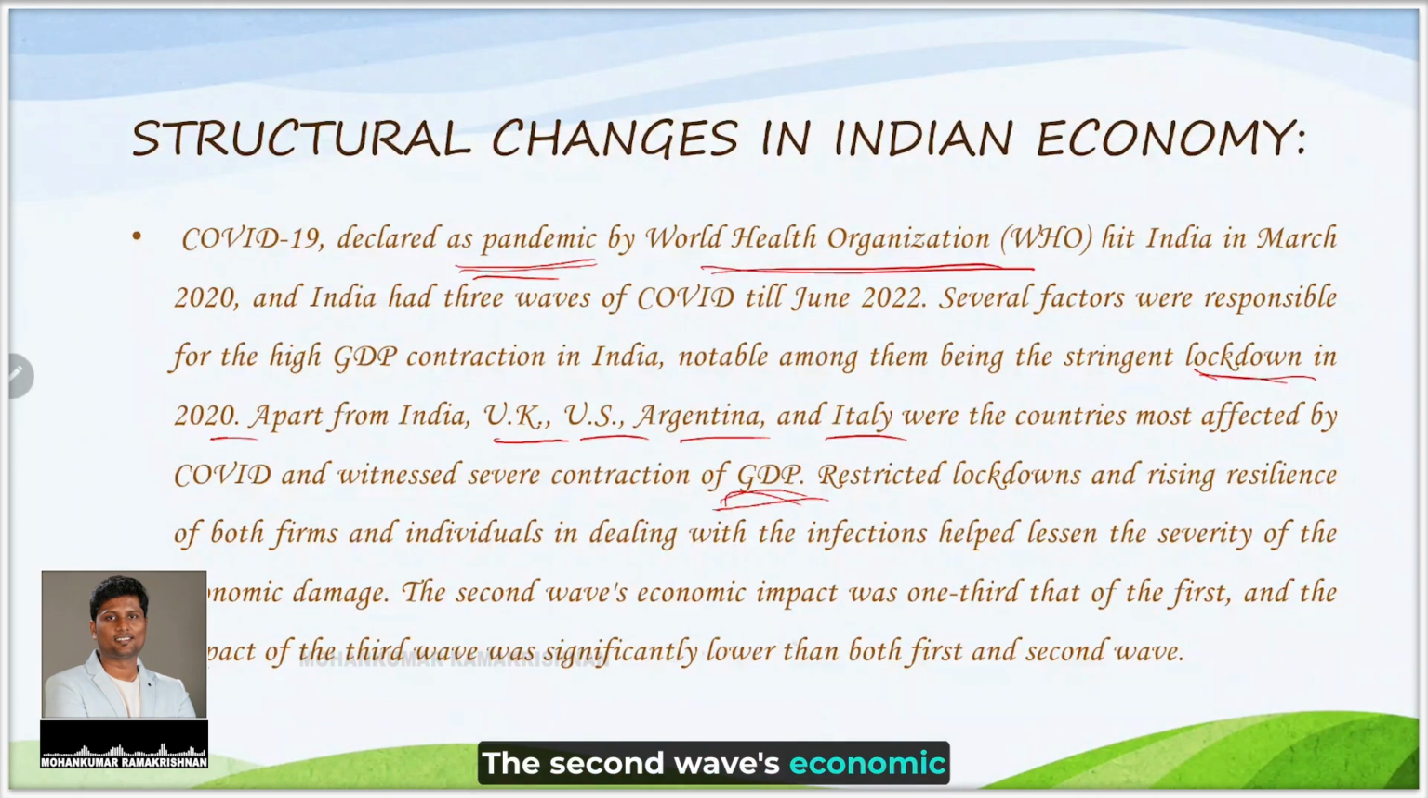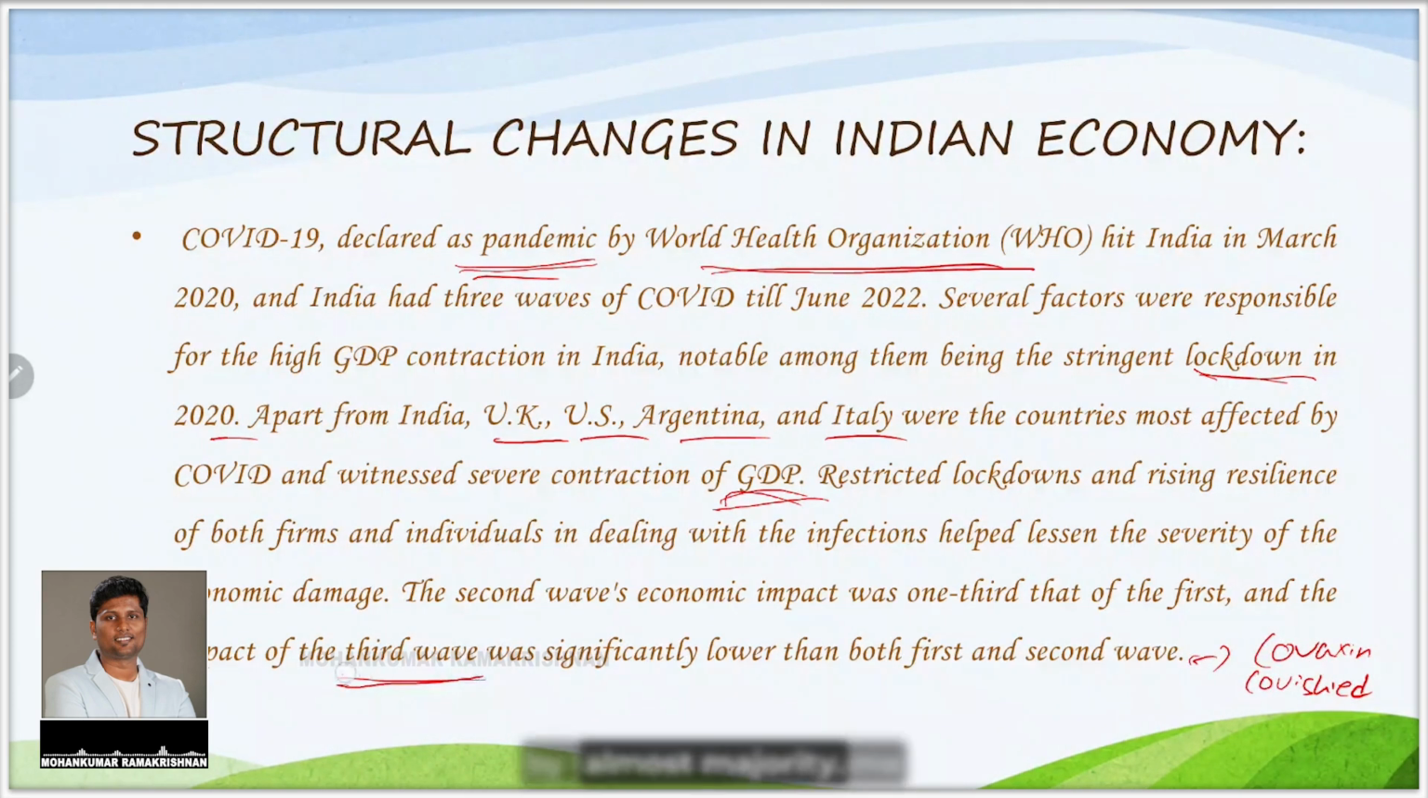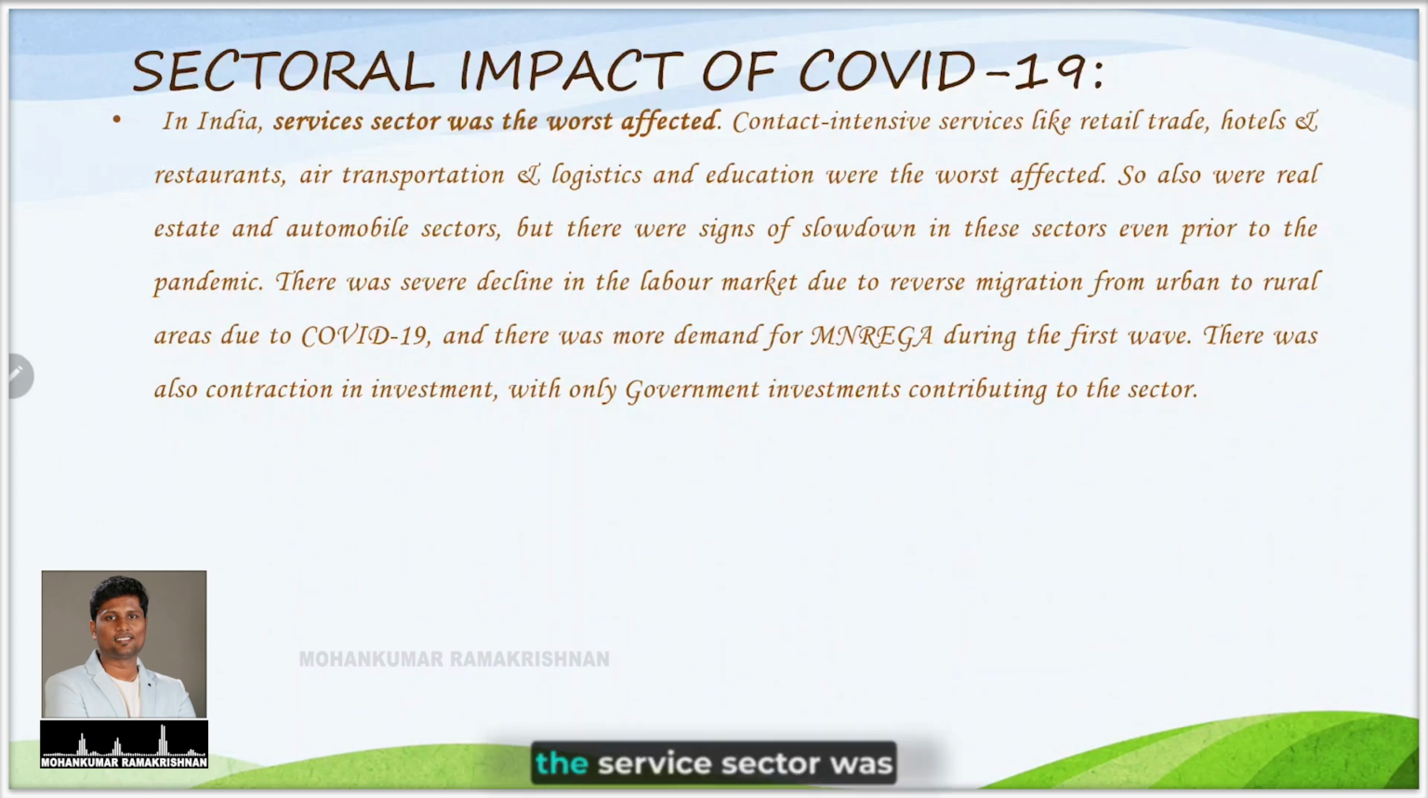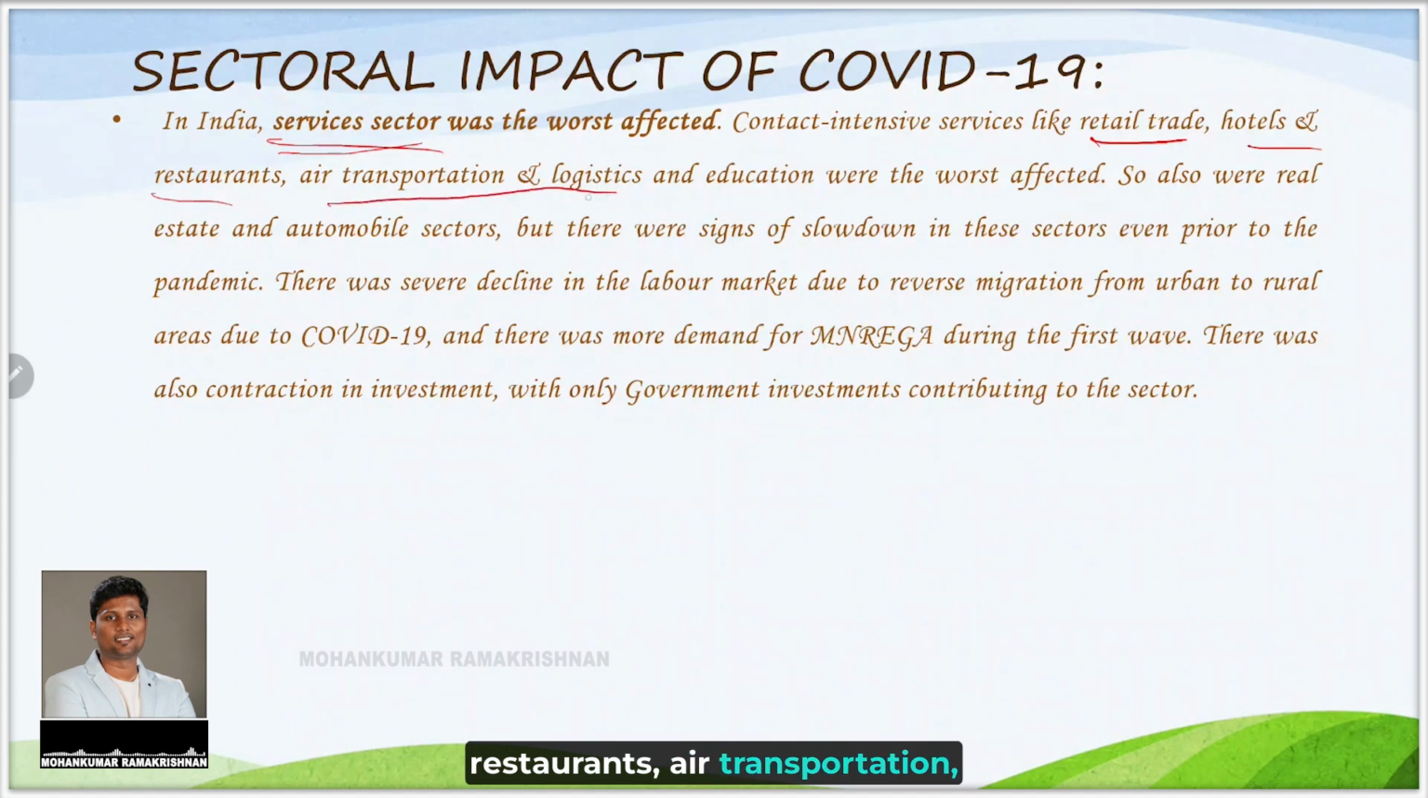The second wave's economic impact was one third of the first, and the impact of the third wave was significantly lower than the first and second waves, thanks to Covaxin and Covishield. By the time the third wave came, the majority of Indians were insulated with these two vaccines. In India, the service sector was worst affected, and the areas where physical touch happens, like retail trade, hotels, restaurants, air transportation, logistics, education, were worst affected.